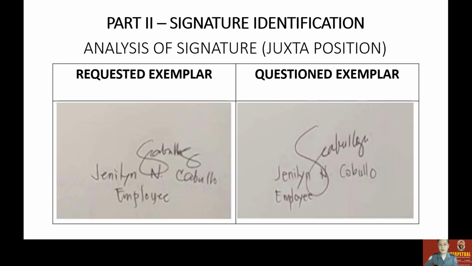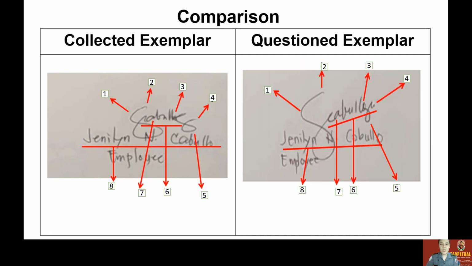As you can see in here, oh, before I forgot, we have to do the juxtaposition again. In everything we do, when we compare two documents or more, we have to do the juxtaposition. So it will be easy for us to identify what are the differences and similarities. Okay, as you can see there, number one here, these are the initial stroke.